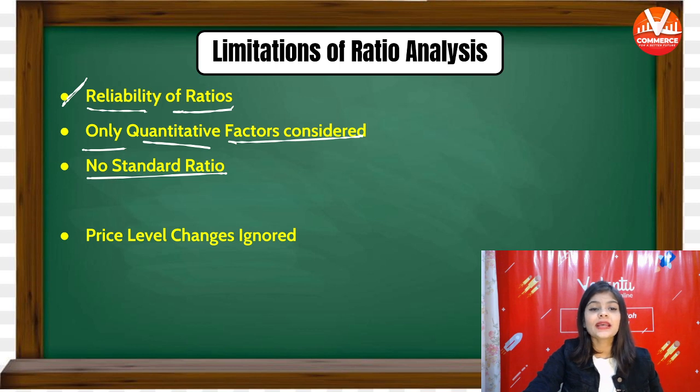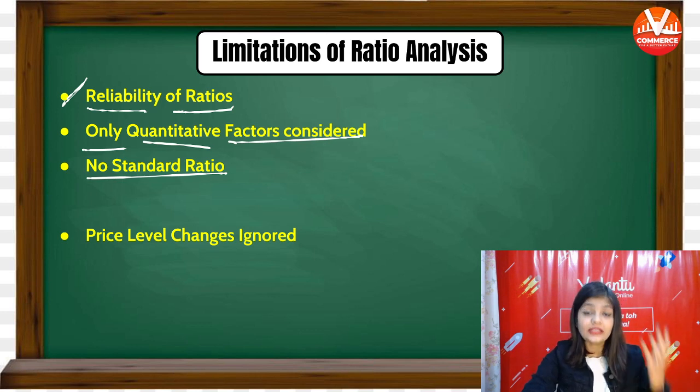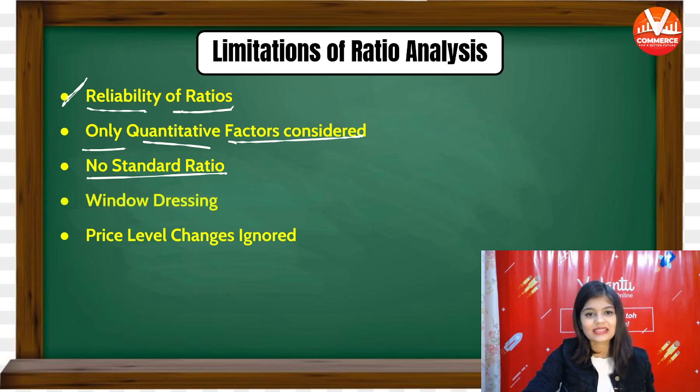Next limitation is price level changes ignored. We do not consider the changes in price. We do not show the effect of changes in price. So price level changes are ignored. If there are changes in price, we ignore them. We do not consider them.